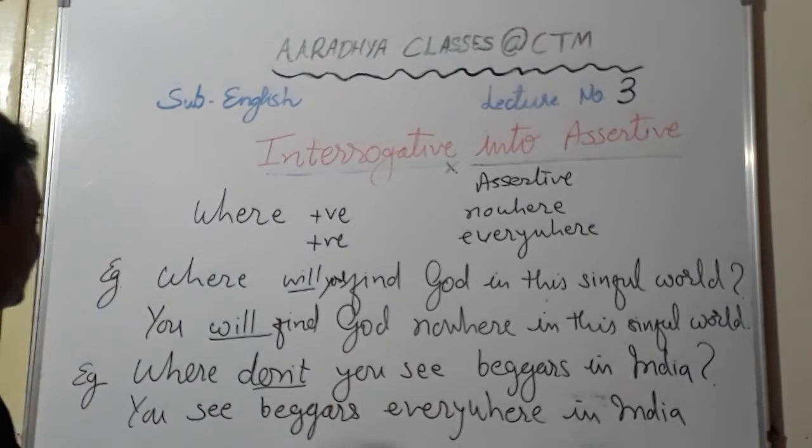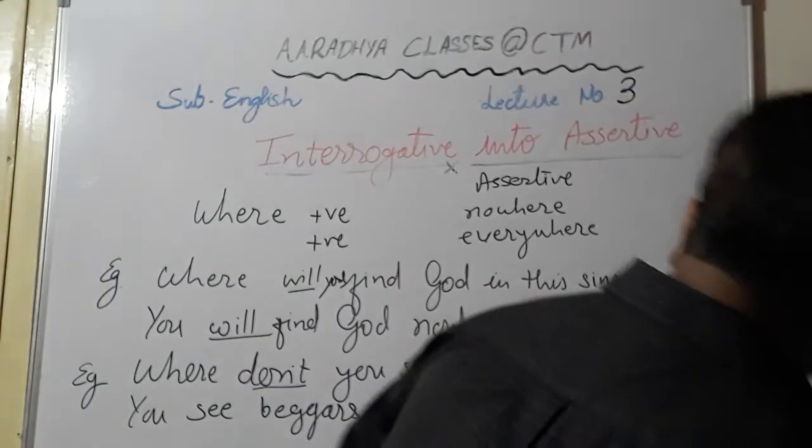Okay, so this way students, where questions are converted into assertive. Now we will move on to why questions.